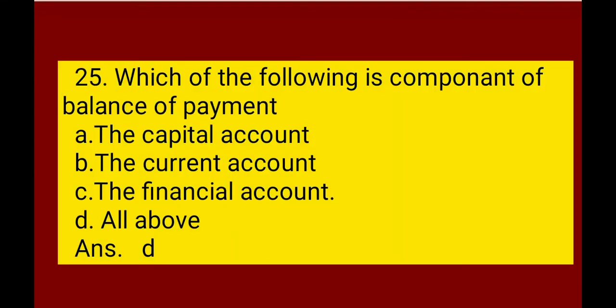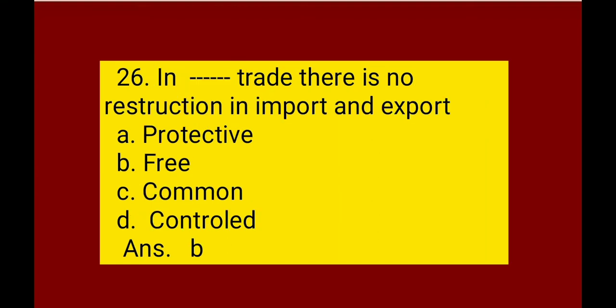Next, which of the following is a component of balance of payment? The capital account, the current account, the financial account, all the above. The correct answer is D. All the above are the components of balance of payment, that is capital account, current account and financial account.